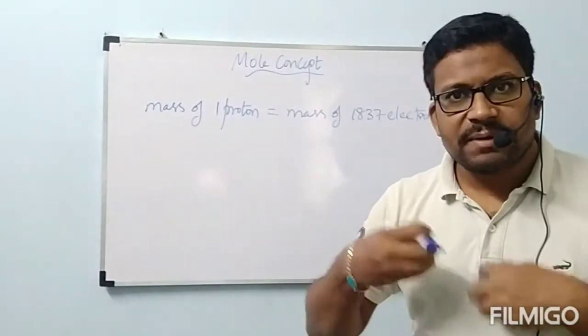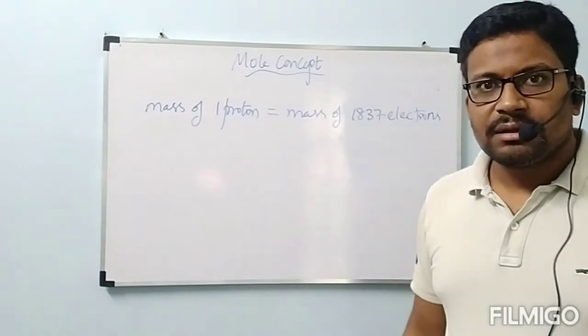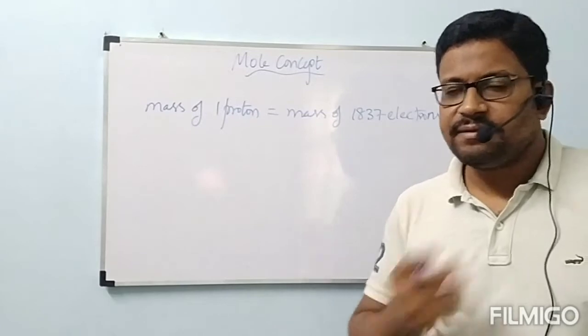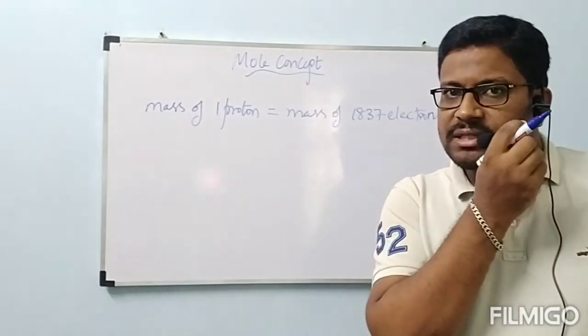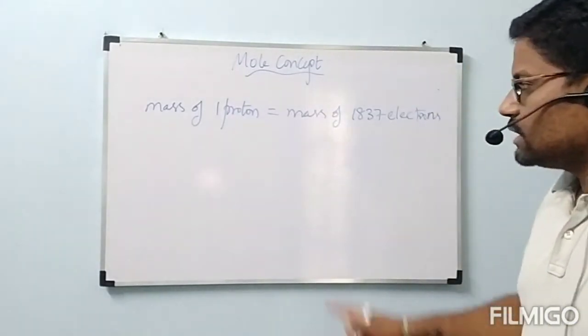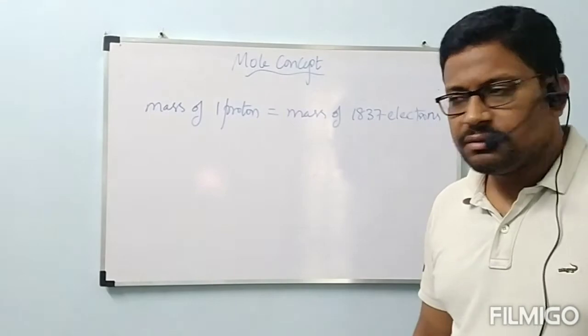Proton, with respect to us, is small only. But with respect to electron, it is very big. That's why mass of one proton is equal to mass of 1837 electrons. Why did I mention this relation? You will understand now. Okay? Now, shall I go to next? According to mole concept, what we are going to teach, now let us see.